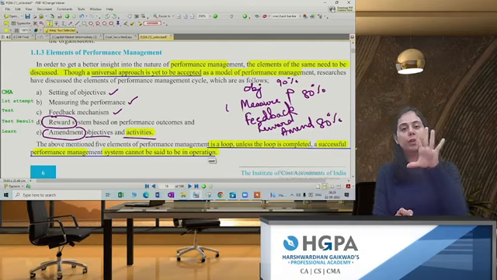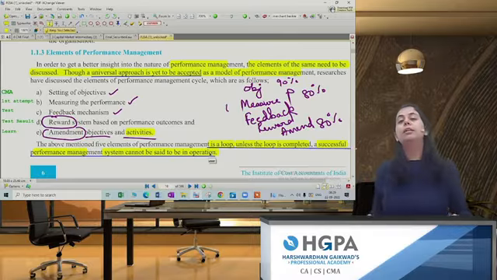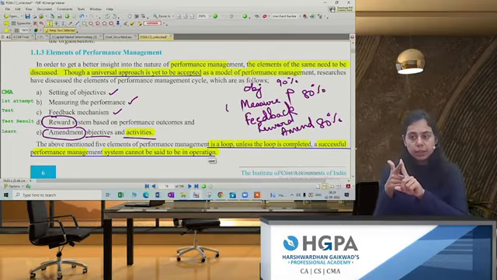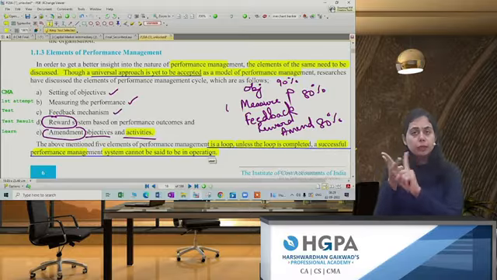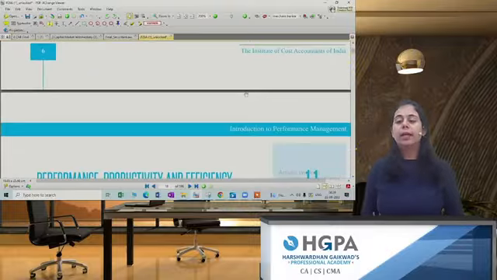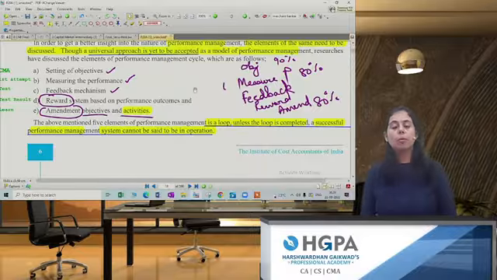The answer here is 5. You cannot start with objective and measurement and then just stop. It has to be completed in a proper loop: setting the objective, measuring, gaining feedback, getting a reward, or finally directly amending.